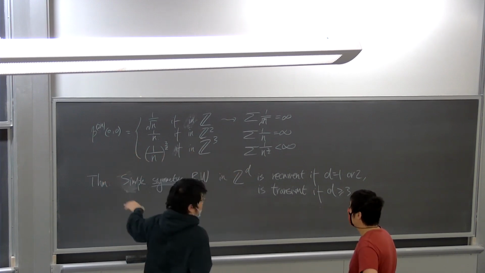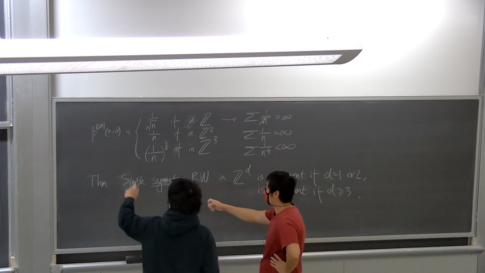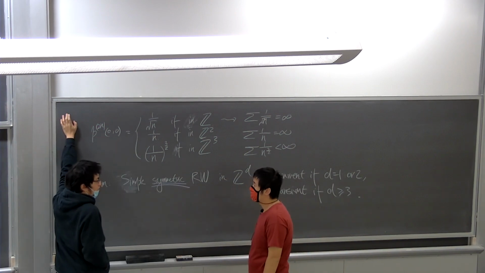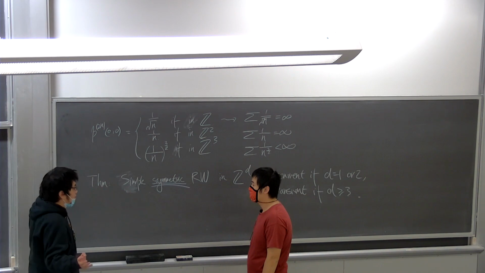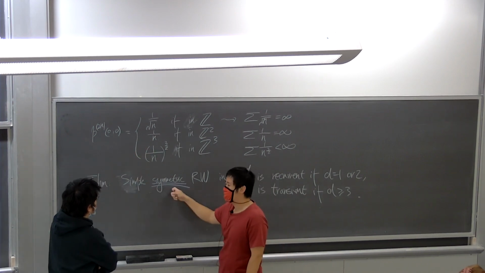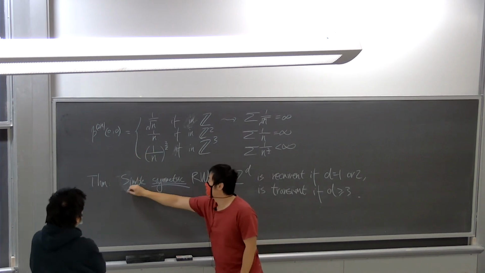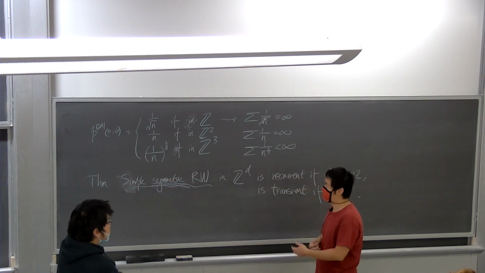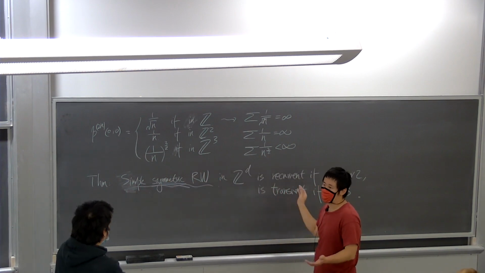There is a prerequisite condition that p is 1/2, so that the walk turns right and turns left with equal probability. In all these cases, these results are only for simple symmetric random walks. For non-symmetric walks, they will all be transient, no matter what the dimension is.